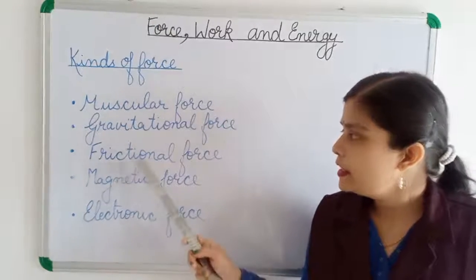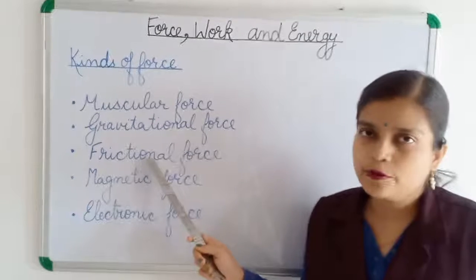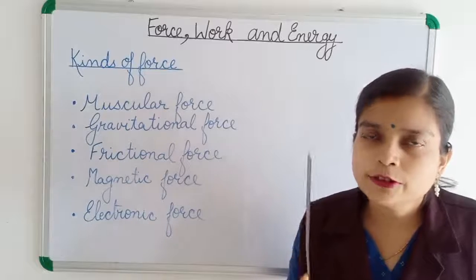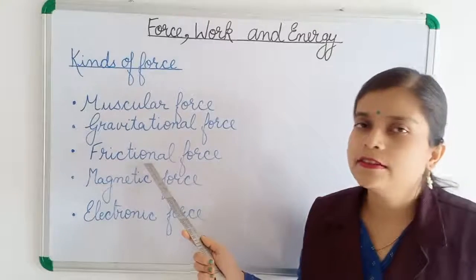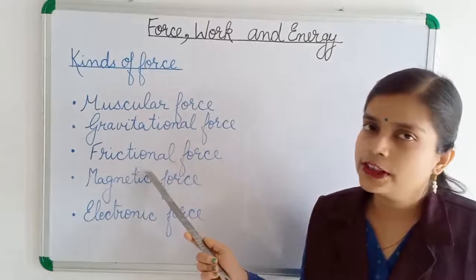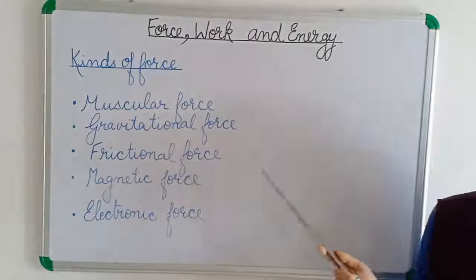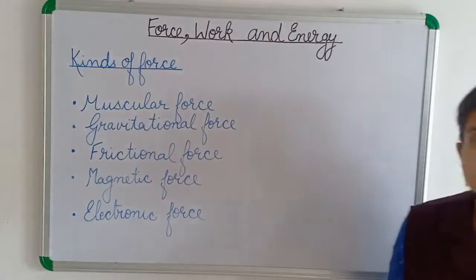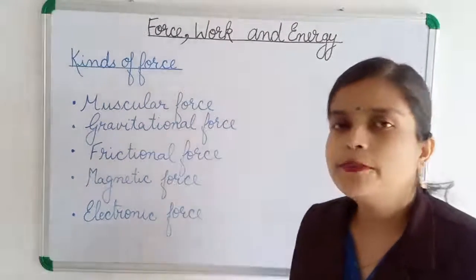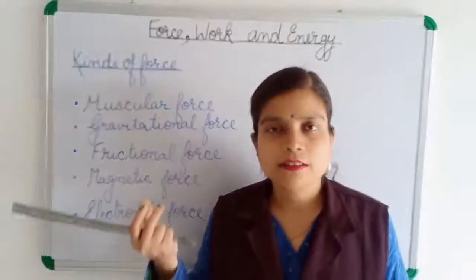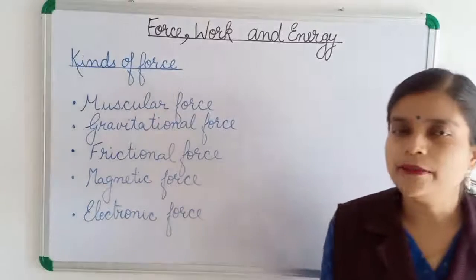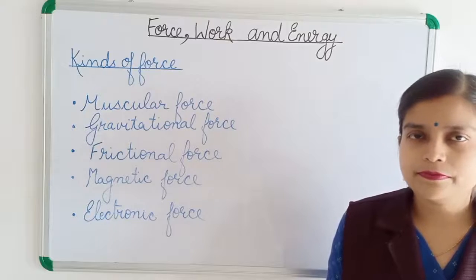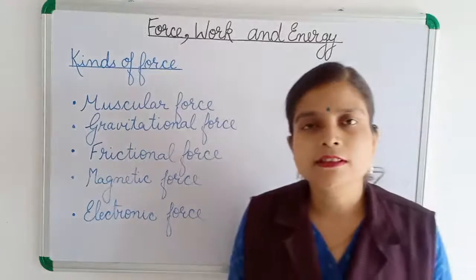But this frictional force is a contact force. There should be contact between the two bodies, then only it will exist. Frictional force is more on a rough surface than a smooth surface. On a smooth surface we say friction is less, a frictionless surface. And a rough surface has more friction, meaning the rough surface opposes the object more.